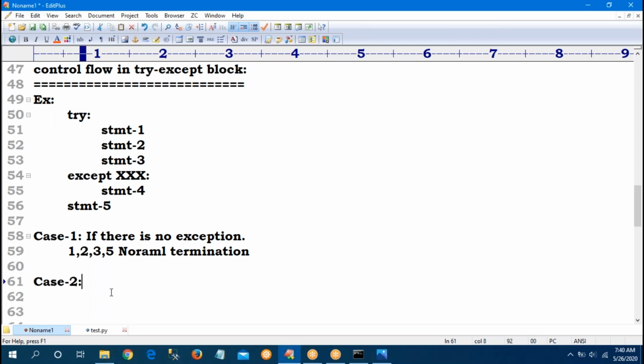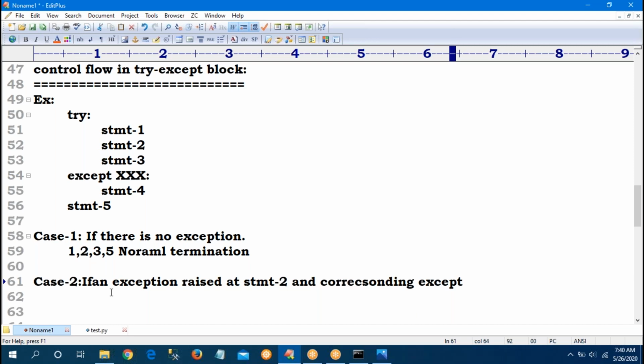Sir, case 2. Here observe. If an exception is raised at statement 2 and the corresponding except block is matched, then which statements will be executed?